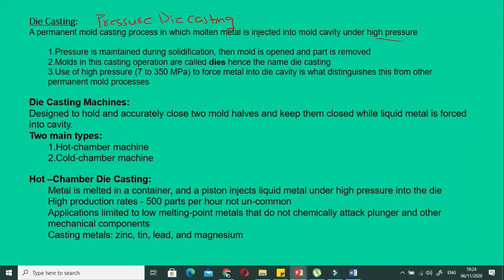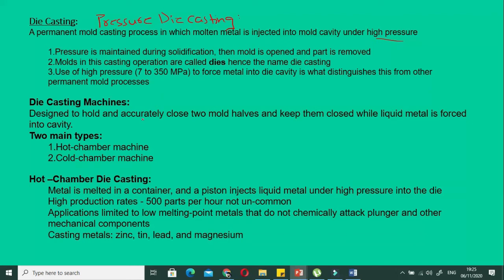So if we lose the pressure in between the solidification, there's a chance that there will be distortion in the material. Second, the molds in this casting operation are called dies. So that's why it's called die casting. We use a very high pressure, that is 7 to 350 megapascals. The pressure might range in different types of die casting from 7 megapascal to 350 megapascal. And this is what distinguishes it from the other permanent mold casting types.